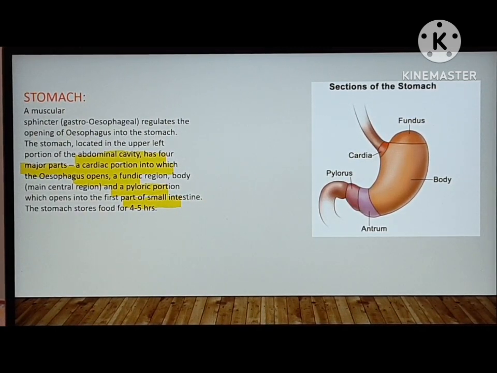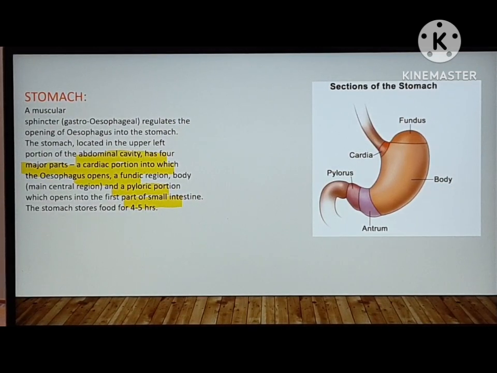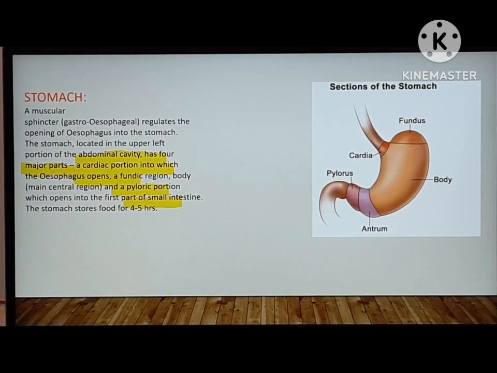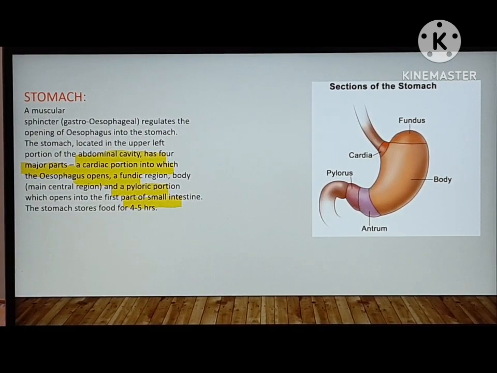The stomach is located in the upper left portion of the abdominal cavity and has four major parts: the cardiac portion into which the esophagus opens, a fundic region, the body which is the main central region, and the pyloric portion which opens into the first part of the small intestine. In this picture you can see it, and the stomach stores the food which we take for 4 to 5 hours for digestion.